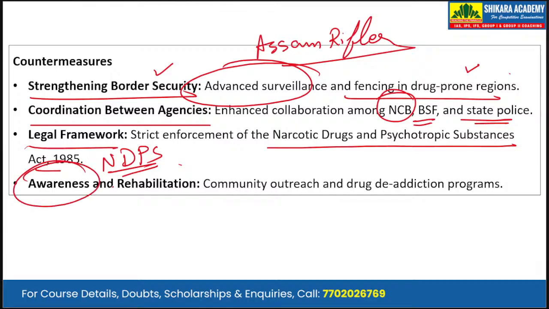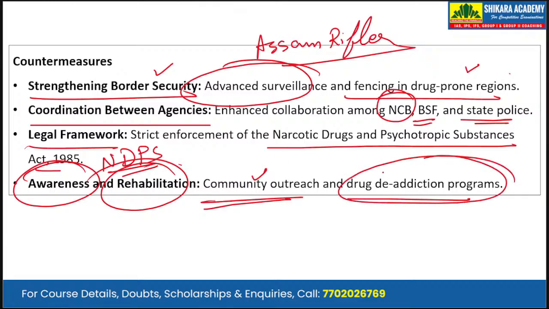Finally, awareness and rehabilitation. There should be community outreach. We have to reach out to the youth and make them aware about the ill effects of these drugs. And for the youth who have become addicted to these drugs, we should be carrying out rehabilitation drives and undertaking de-addiction programs.